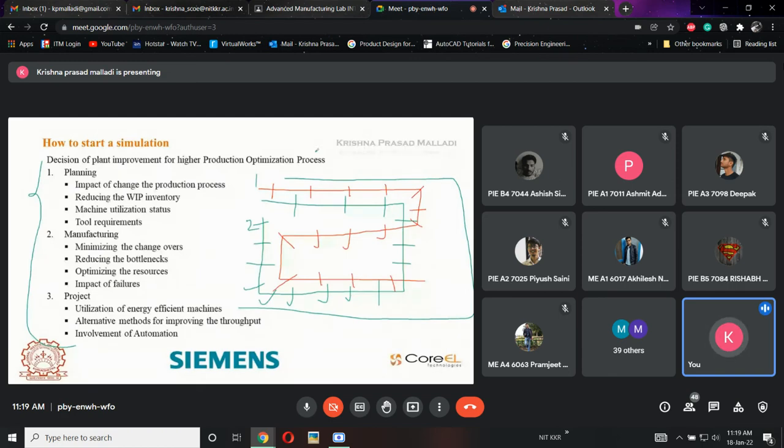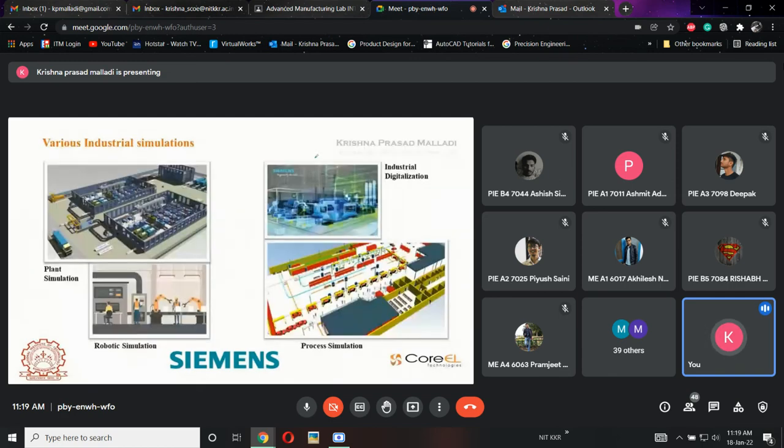Now, in our industry, there are a lot of simulation softwares. If we are going to do plant layout as well as facility optimization, we'll call it plant simulation. If we are working on the robotic part, then we'll call it robotic simulation.